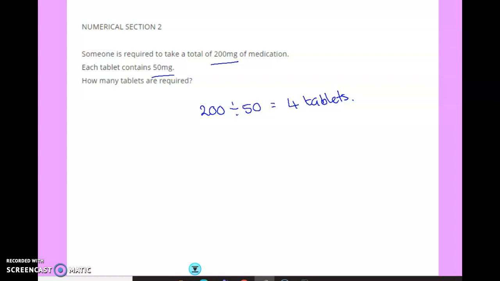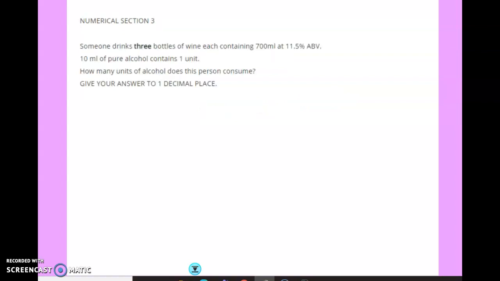Okay, so that is your numerical section 2 with your drug calculations. Again, if you've got one of those 2 questions wrong, it's those 2 that you would need to reset. Looking at the next section then, numerical section 3, this is our alcohol question. Someone drinks 3 bottles of wine, each containing 700 ml at 11.5%. Okay. So let's find out how much drink they had altogether.